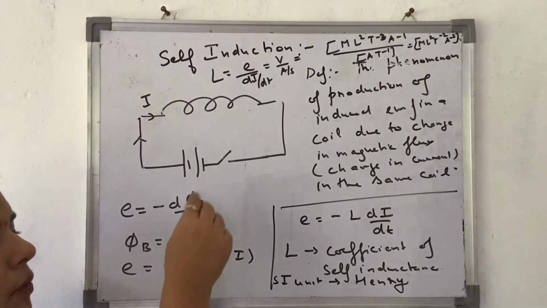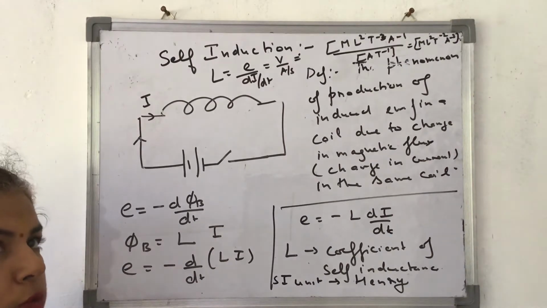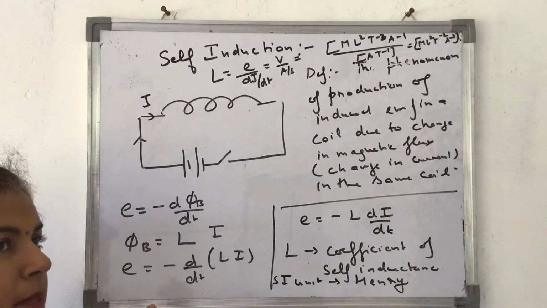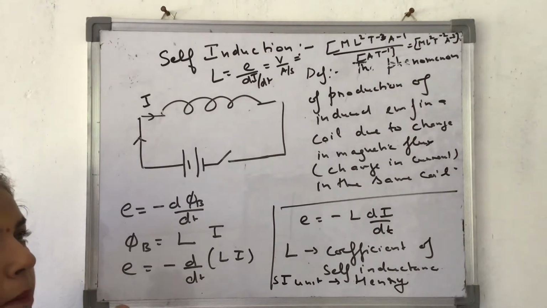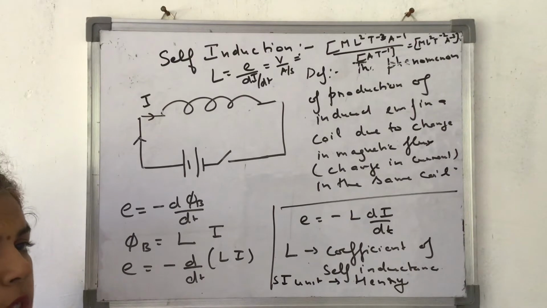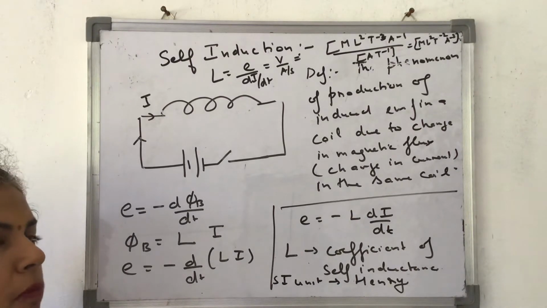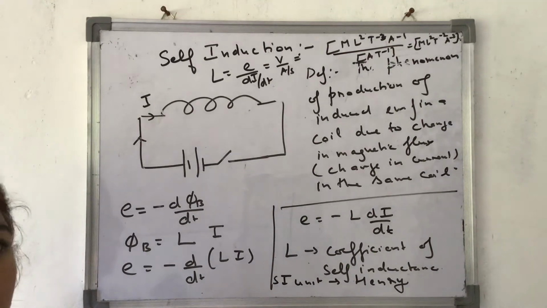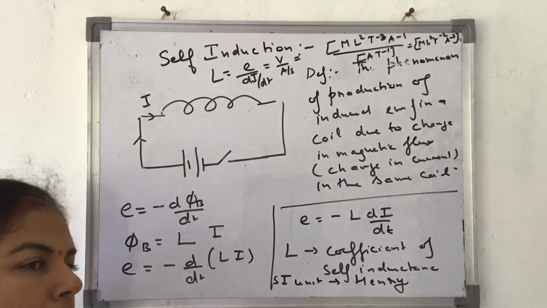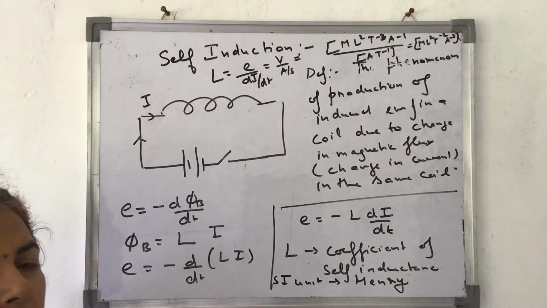But now, if you again switch off this key, then the current will start decreasing from the maximum value, from the steady value to 0. As a result of it, the magnetic field also starts decreasing from that constant value towards 0. Again there is change in magnetic flux because magnetic field is changing. Since there is again change in magnetic flux, again induced EMF will be produced. So when you switch on or off, induced EMF is produced. When you tap the key for on or you tap the key for off, in both the cases, induced EMF is produced. This is a very common example in daily life.